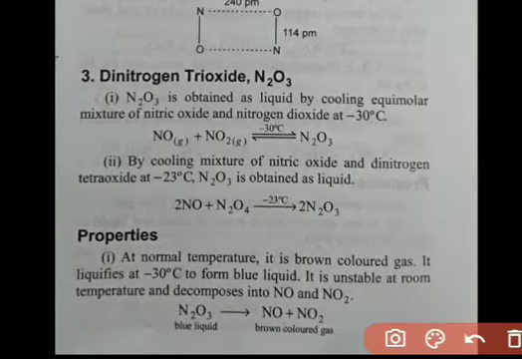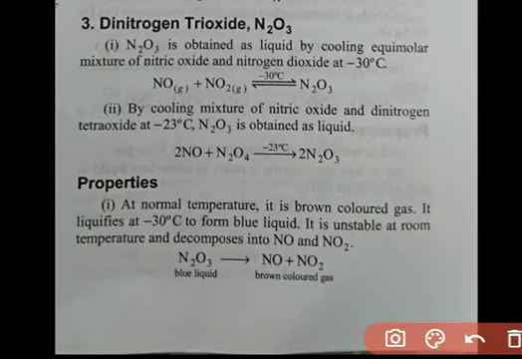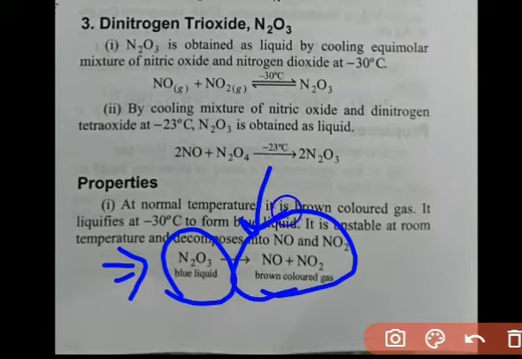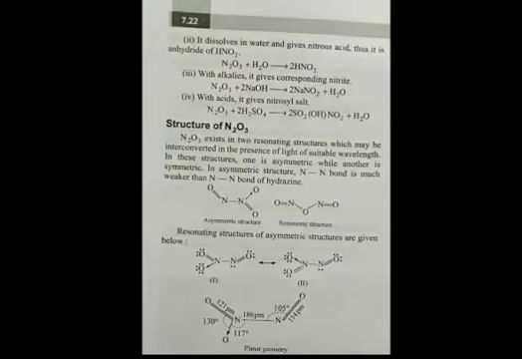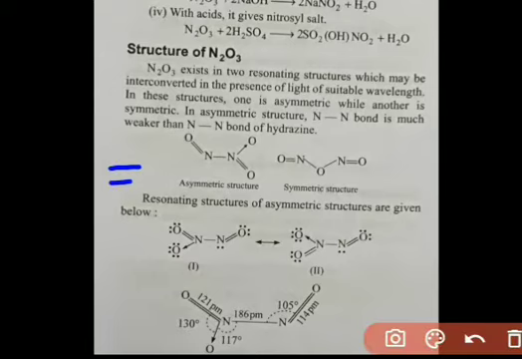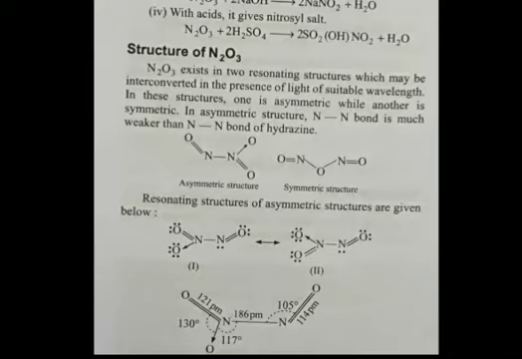Talking about its properties, N2O3 is a blue liquid and it forms a brown colored gas, that is nitric oxide and nitrogen dioxide. Here is the structure of N2O3. As earlier said, this may be an asymmetric structure and this may be a symmetric structure.